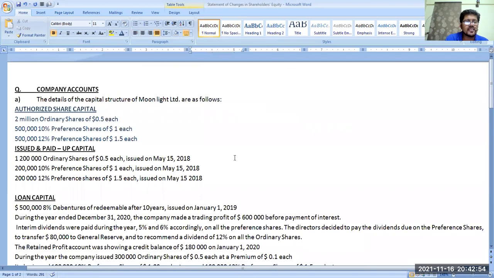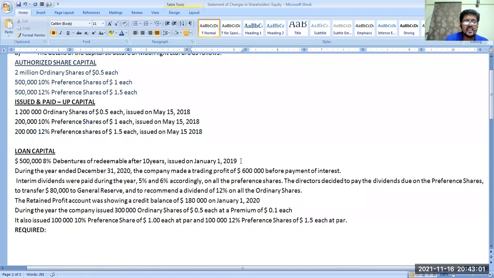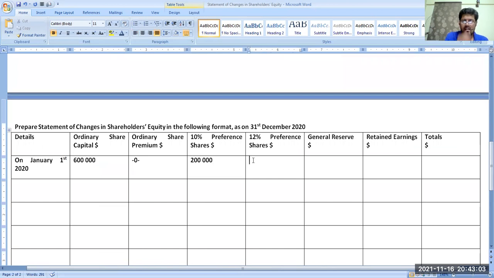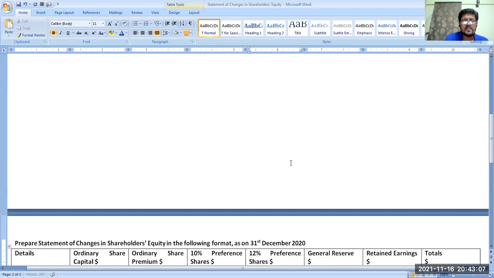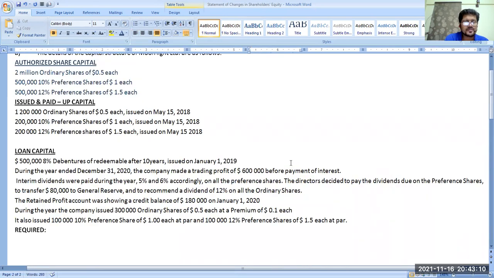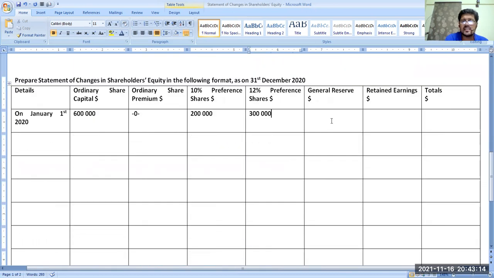And 200,000 12% preference shares of 1.5 each, so 200,000 multiplied by 1.5 is 300,000. There was no general reserve. Nothing is given for general reserve, so we'll put a 0 over here.